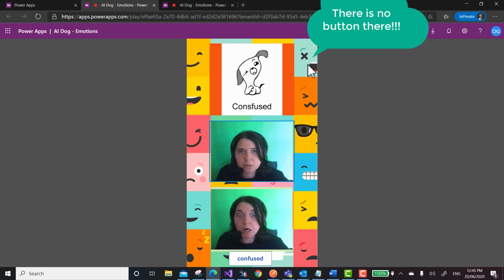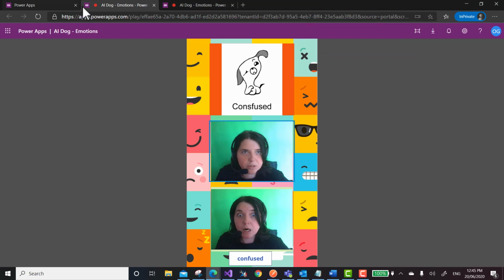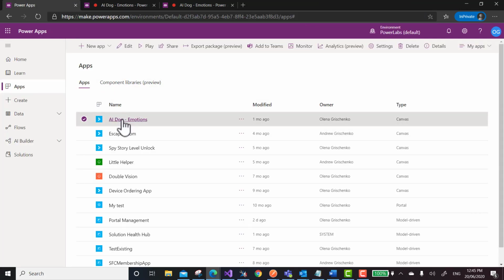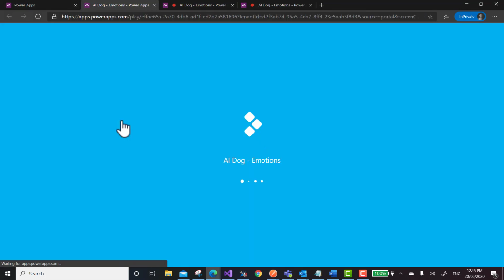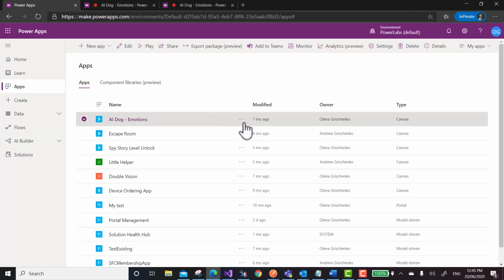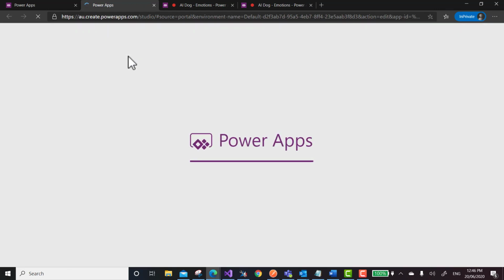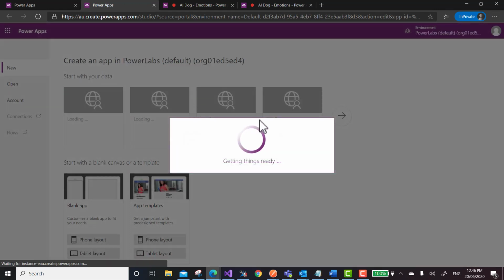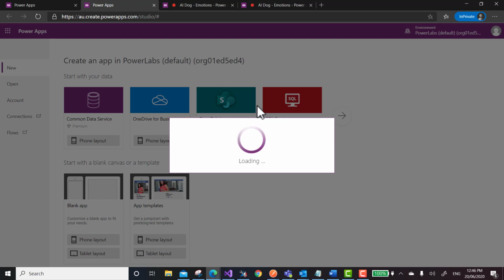It cannot do too much apart from this, so I think we can just go inside and see what's inside the dog. No, I think I'm doing it wrong. I need to go and click on edit. This is PowerLabs. I actually built it last year.